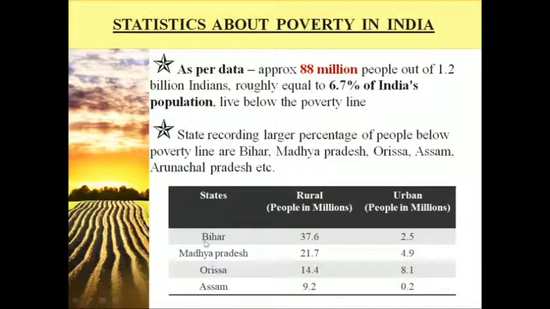With regard to the states where the people below the poverty line are higher, this table depicts the rural people who live below the poverty line and urban people who live below the poverty line. Bihar is a state wherein you will have the majority of people who live below the poverty line, followed by Madhya Pradesh, Orissa, Assam.